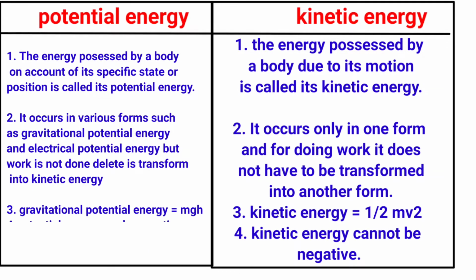3. Gravitational potential energy is equal to mgh. 4. Potential energy can be negative. Kinetic energy: 1. The energy possessed by a body due to its motion is called its kinetic energy. 2. It occurs only in one form, and for doing work it does not have to be transformed into another form. 3. Kinetic energy is equal to 1 by 2 mv square. 4. Kinetic energy cannot be negative.